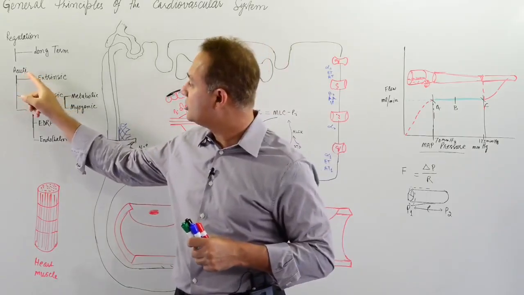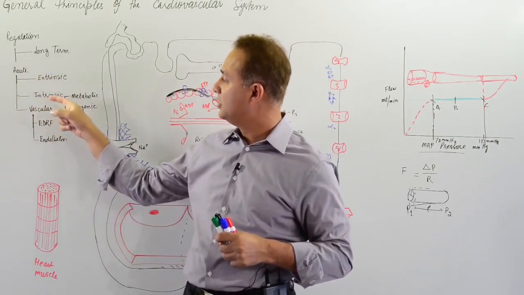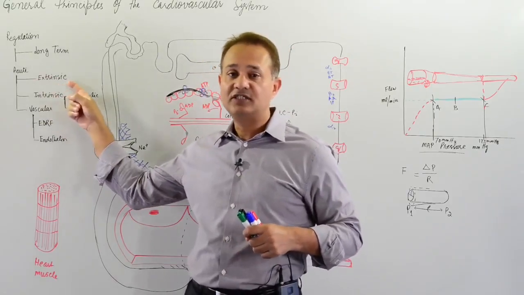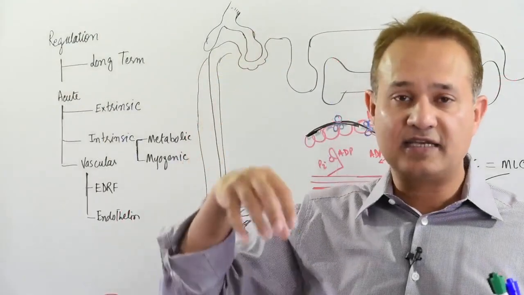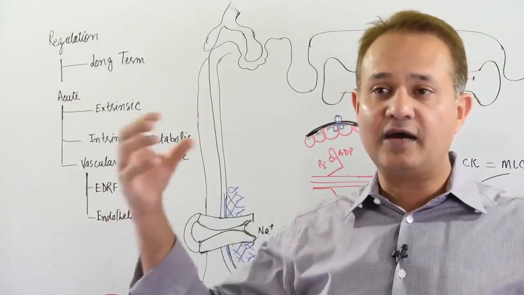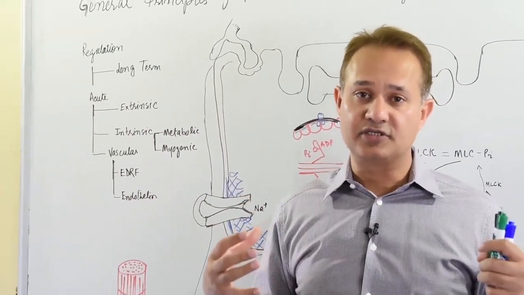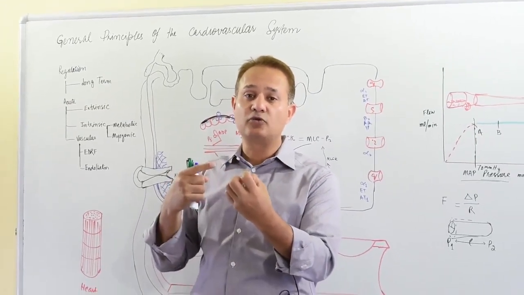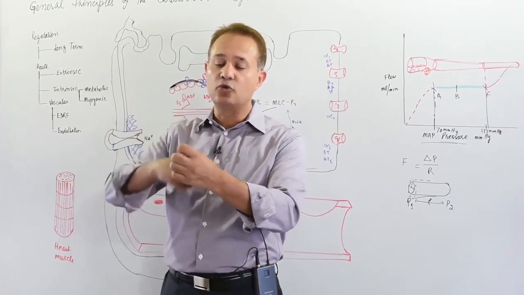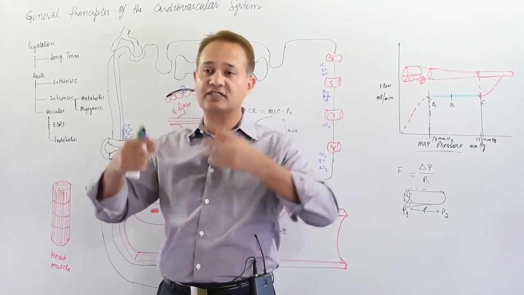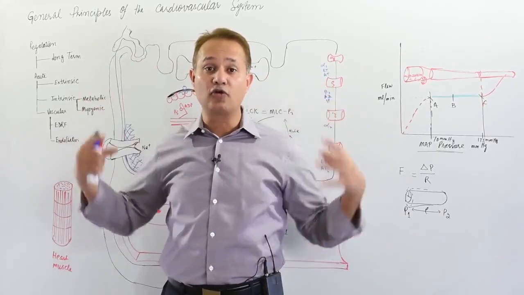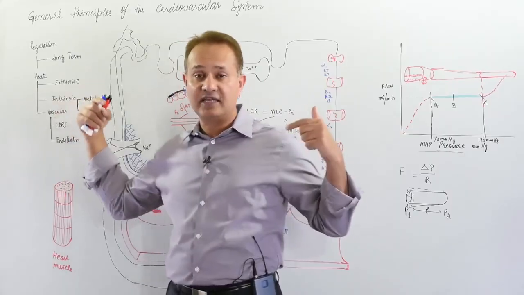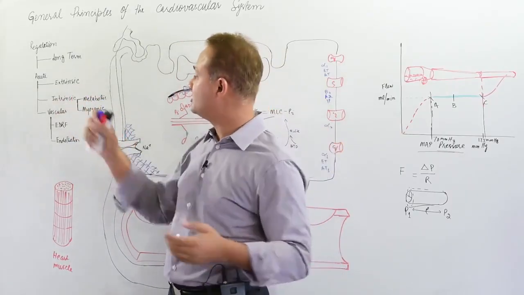Okay, so now the acute or immediate control is further divided into extrinsic and intrinsic. Extrinsic is where the sympathetic system and parasympathetic system come in and control the vascular diameters. So what that means is, if my hand is exercising, extrinsic control will mean this has nothing to do with the substances and the controls here. Instead, the bigger, overall systemic systems are controlling the vasculature. So that is extrinsic. Again, this lecture is not about it. The next lecture will be about the extrinsic controls.